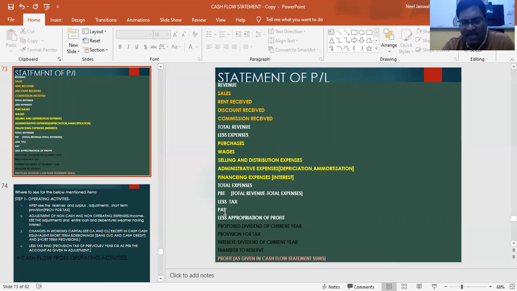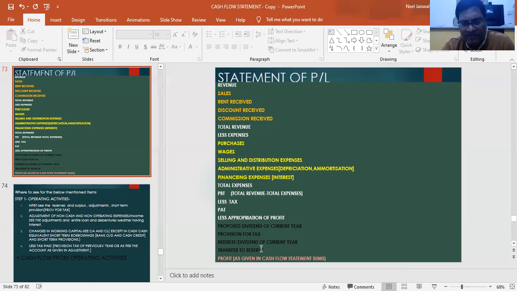Less tax, profit after tax we get, then less appropriation of profit, that is proposed dividend of the current year, provision for tax, interim dividend of the current year which we have given, and then transfer to reserve.